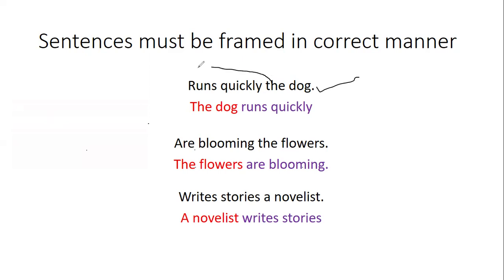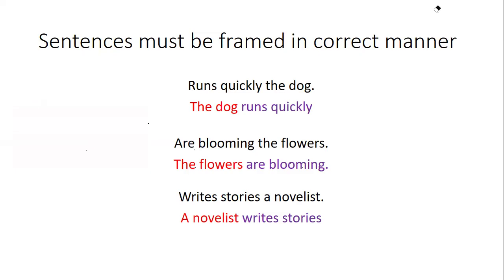But if I replace the dog over here, the dog runs quickly, then it makes a clear meaning, right? It gives us a clear meaning that the dog runs quickly. So sentences must be framed in correct manner. Just putting a group of words together doesn't mean that it is a sentence, but those words must be grouped properly. Then it would give us certain meaning, and a meaningful sentence is the correct sentence.